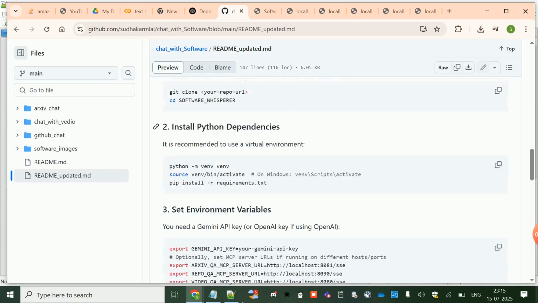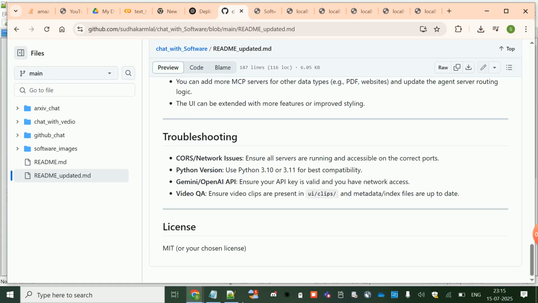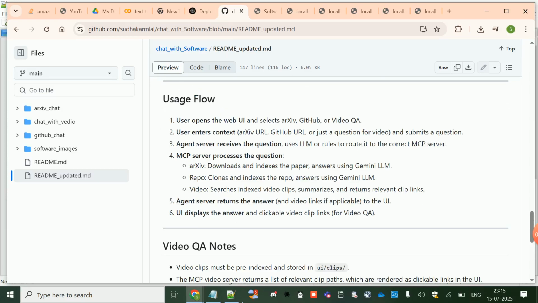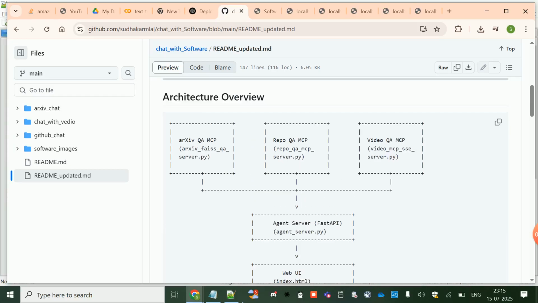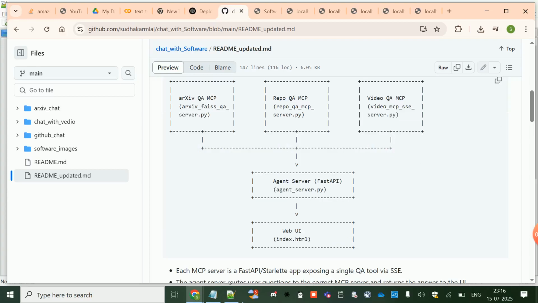Let me explain the framework here. The way it is implemented, there's a workflow. When the user opens the web UI, they select either Arxiv, GitHub, or video question answering, and the agent server receives the question. So we have three MCP servers running, as you can see from this diagram, and there is one single agentic server. From the web UI, you get the request, and the agentic server will process it.